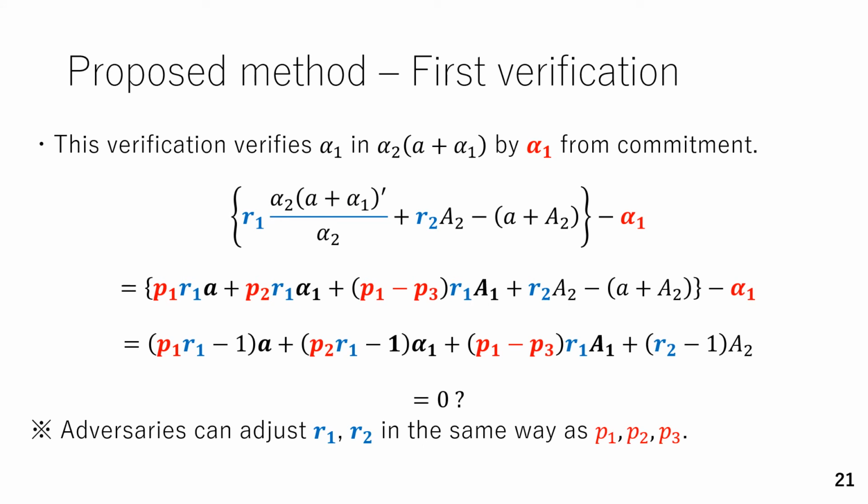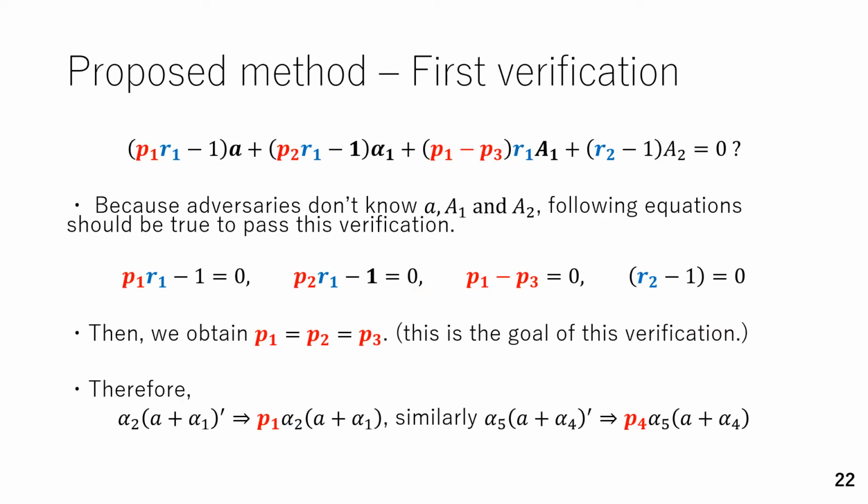This is the detail of verification. Please note that adversaries can adjust R1, R2 in the same way as P1, P2, P3. Because the adversaries don't know small a, large A1, and large A2, we can see this equation as an identity regarding small a, large A1, large A2. Therefore, we can obtain P1 is equal to P2 and P3 from these equations. This is the goal of the verification.